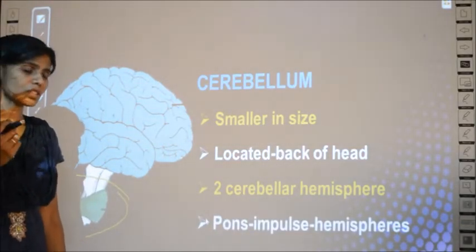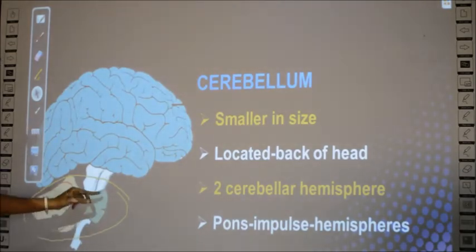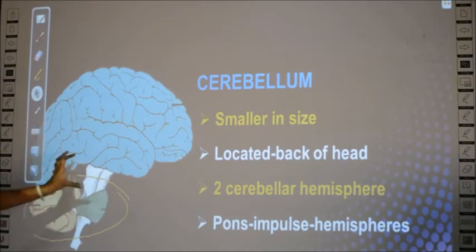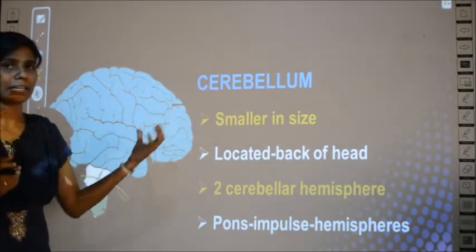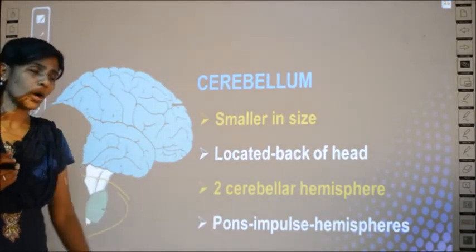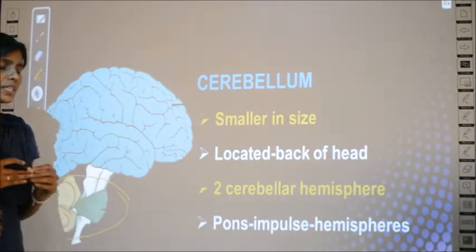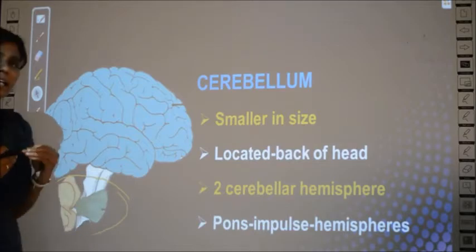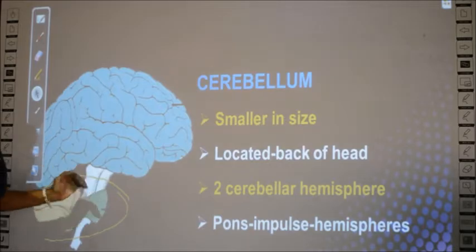There is one more structure called the pons. Can you see a green color structure here? This is called the pons, which is also a part of the region called the cerebellum. What is the role of the pons? The pons sends the impulses between the hemispheres. There are two hemispheres, no? It is a connecting agent for sending the impulses, that is the messages, between the two hemispheres.